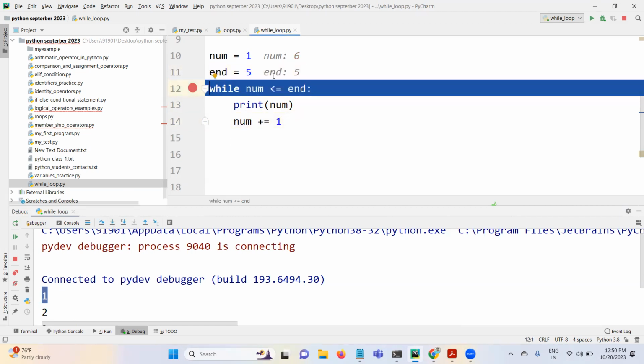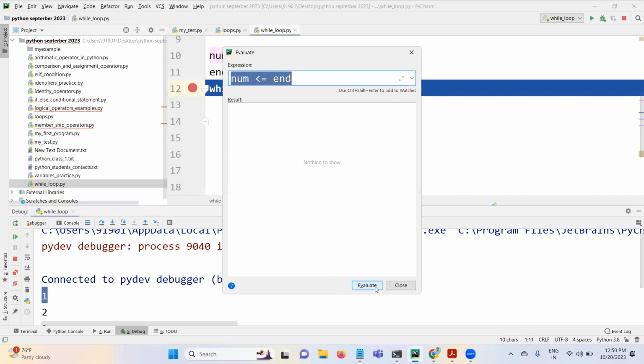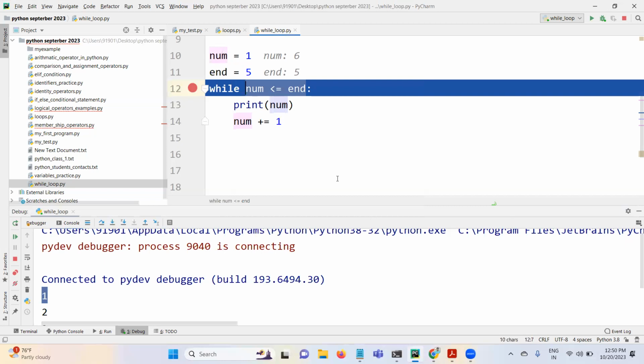Now num is 6 and the end value is 5 only, right? So is 6 less than or equal to end, true or false? False. It's going to return false, right? Let me evaluate this and see the output. It is returning false, right? That condition is returning false.